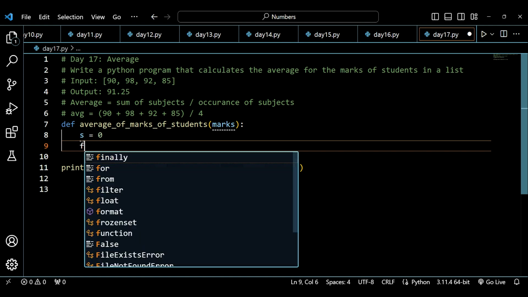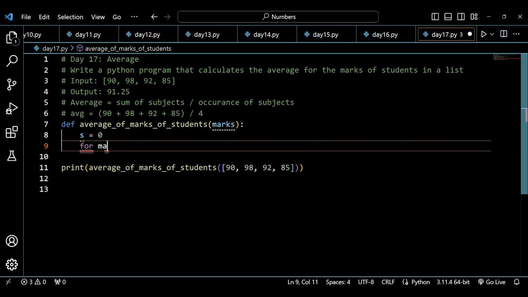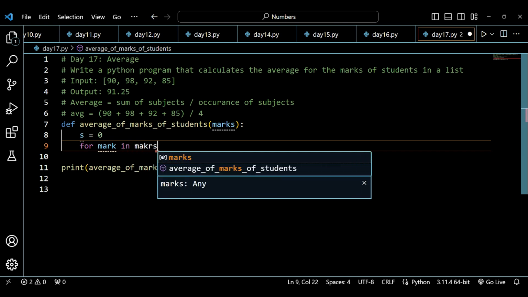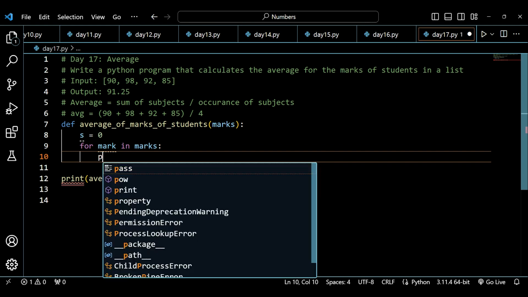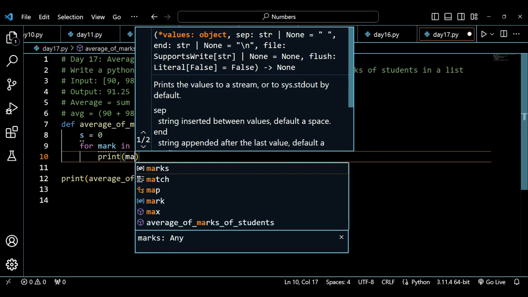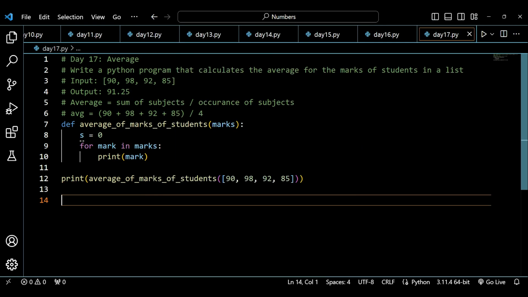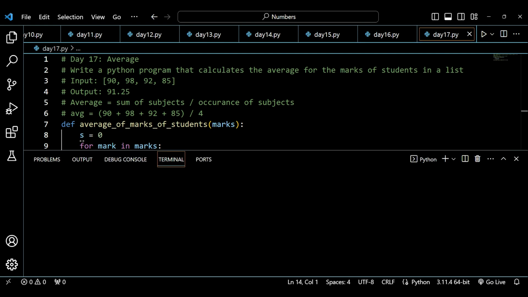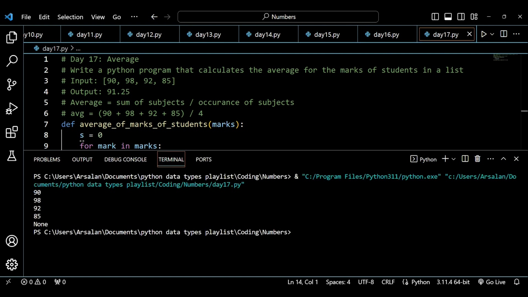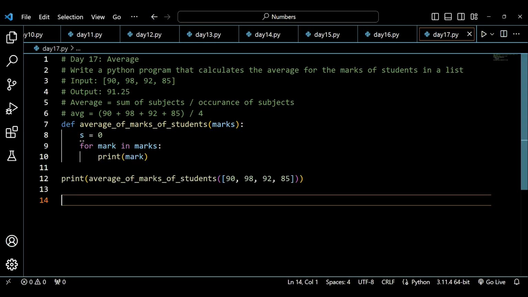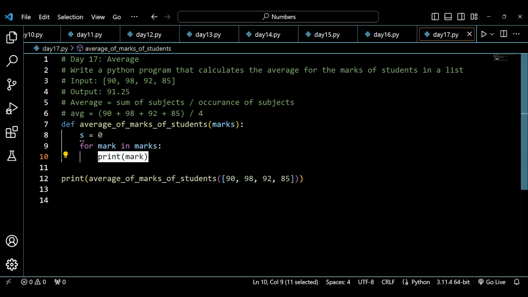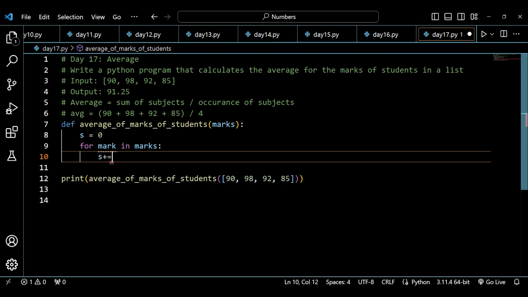Now I'll be running a loop here for mark in marks, and this mark will be 90, 98, 92, 85. If I print mark here and run it, you will see that I'll be getting 90, 98, 92, 85, all of these 4 values. So on each iteration, I'll be adding this into my sum variable. To do that, I will be writing s plus equals mark.